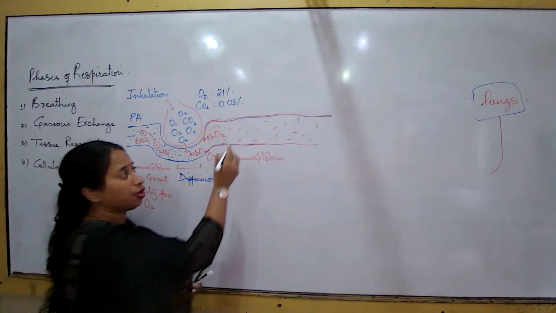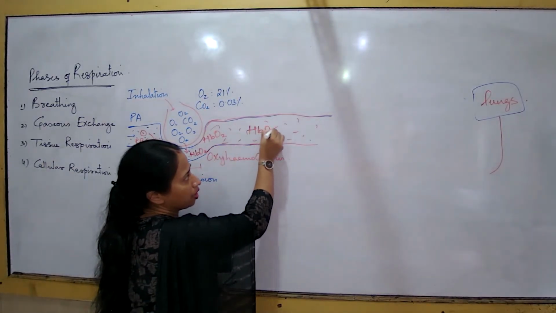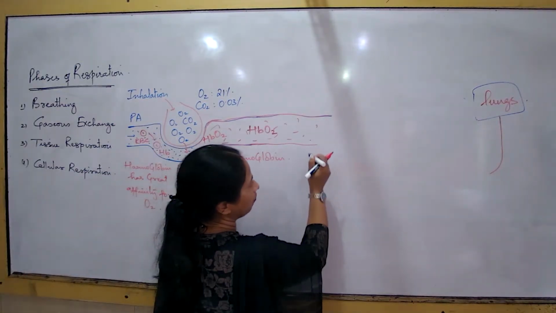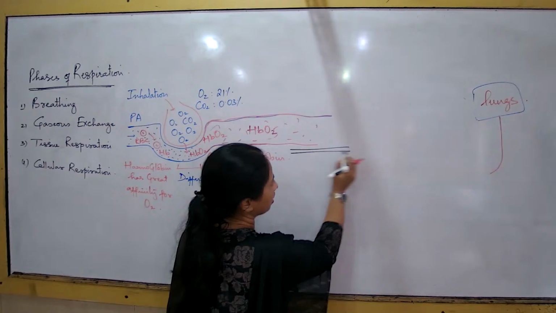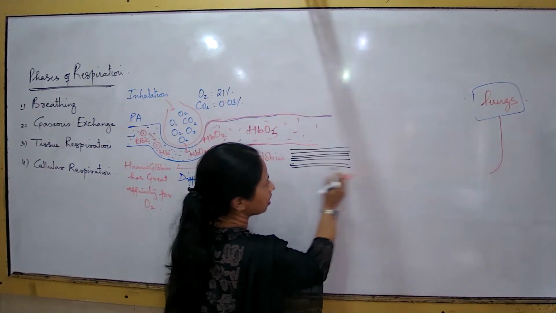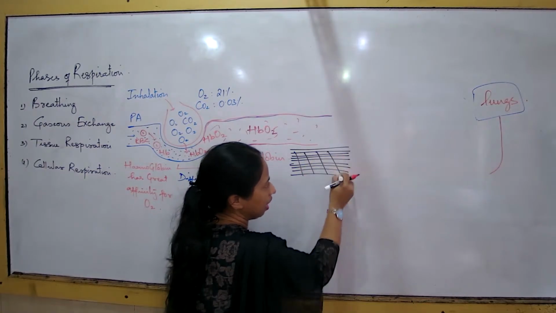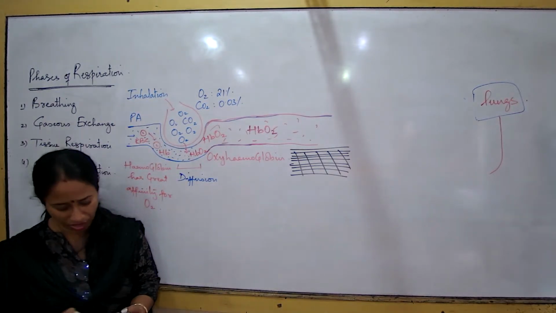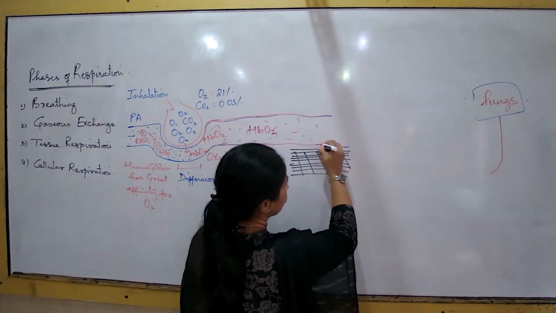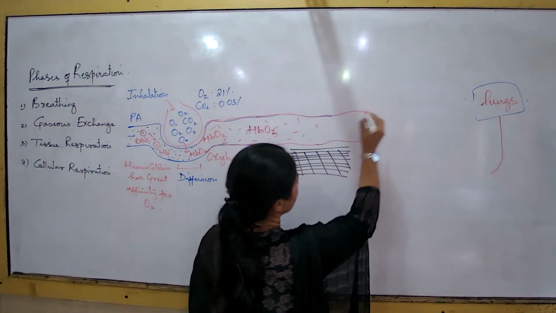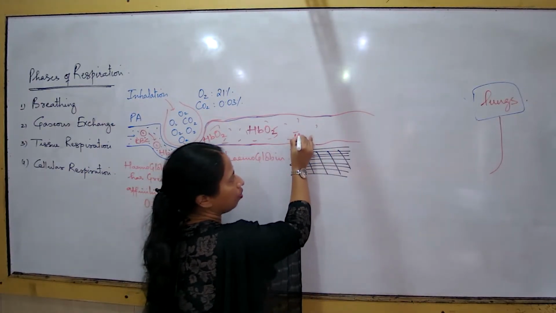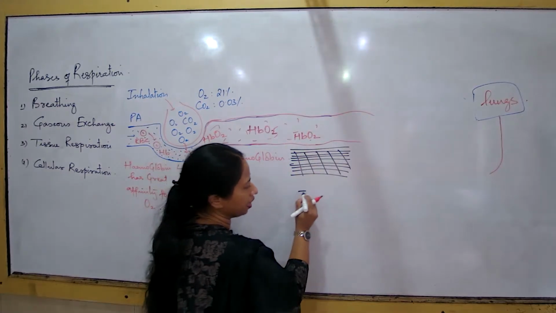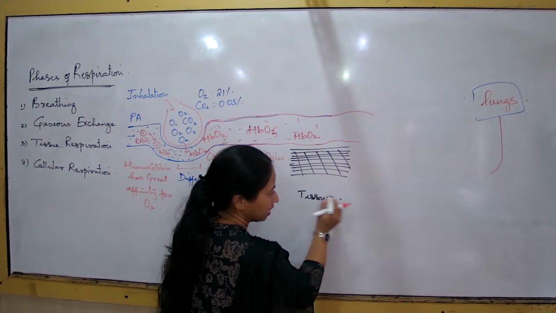How is the blood transporting oxygen? The blood is transporting oxygen in the form of oxyhemoglobin. But now suppose this blood vessel comes in contact with certain muscles, certain tissues, the stomach, the liver, the intestine, etc. Then what is going to happen? This is my blood vessel, and it contains which compound now? Oxyhemoglobin.